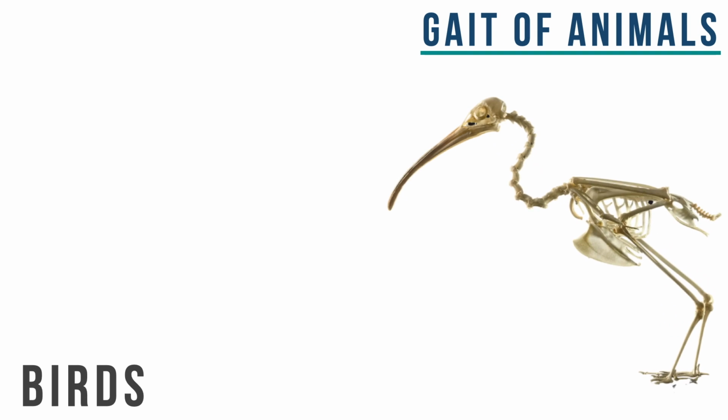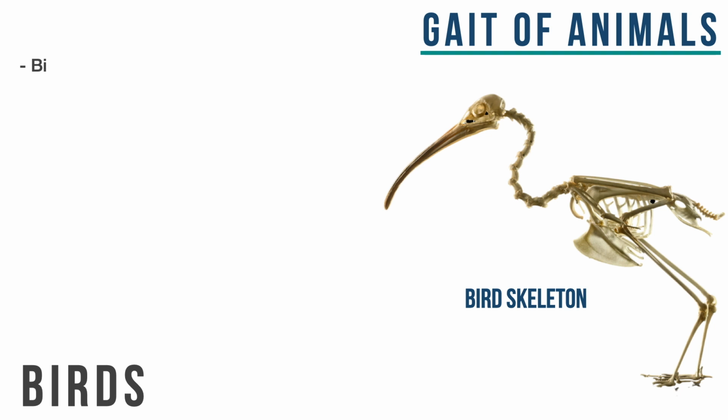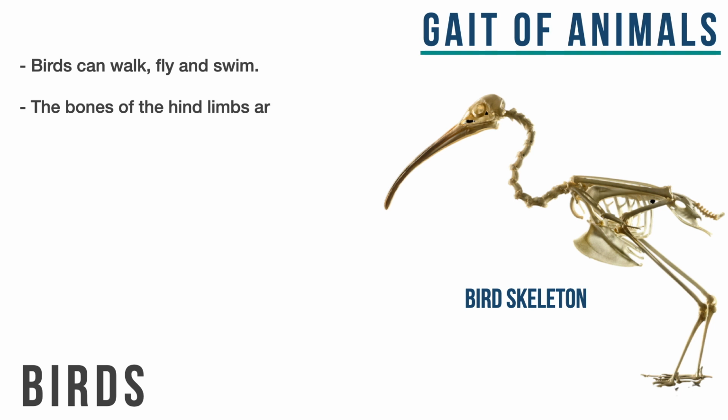Next are birds. This is a view of a bird's skeleton. So birds can walk, fly of course, and they can also swim. For example, ducks. So they are capable of moving in all kinds of ways that we can ever imagine. The structure of their hind limbs make it possible for them to walk and perch. Perching here means standing on something that is high up and narrow.